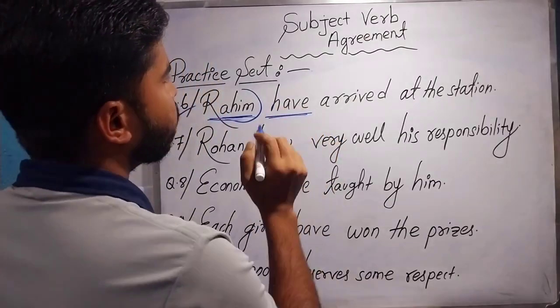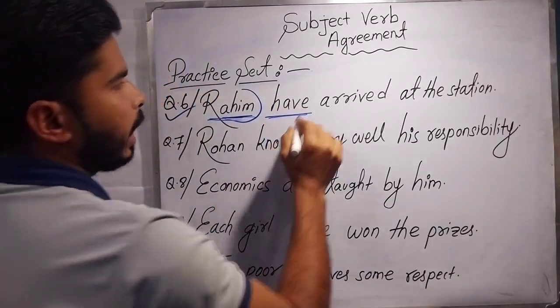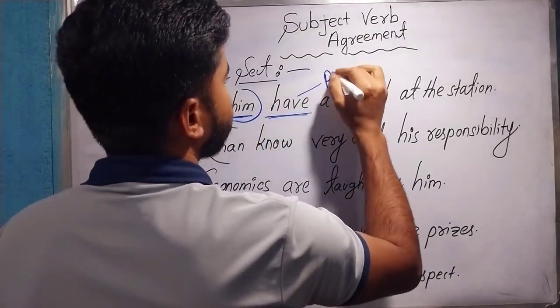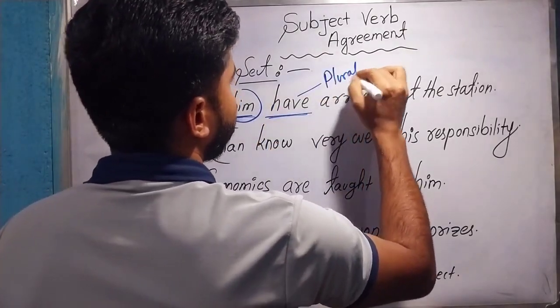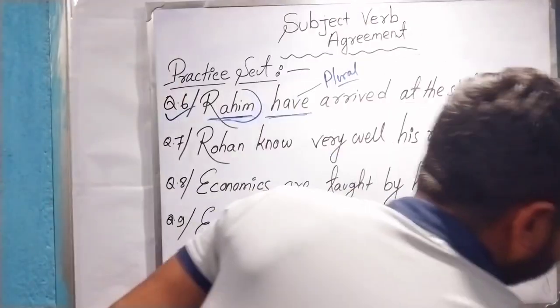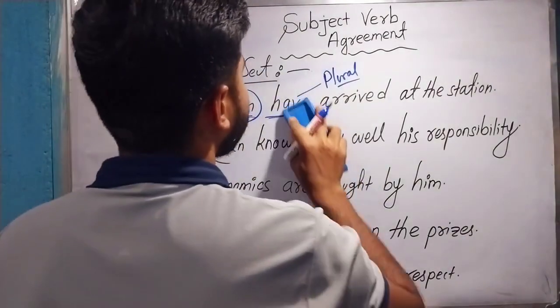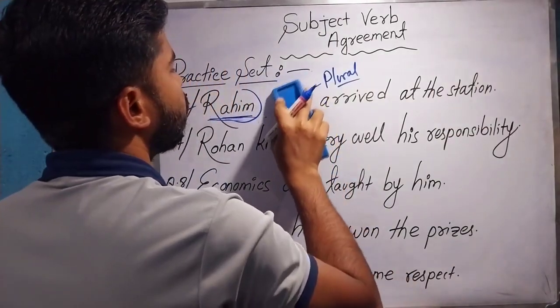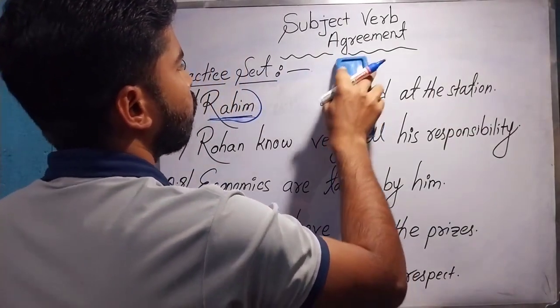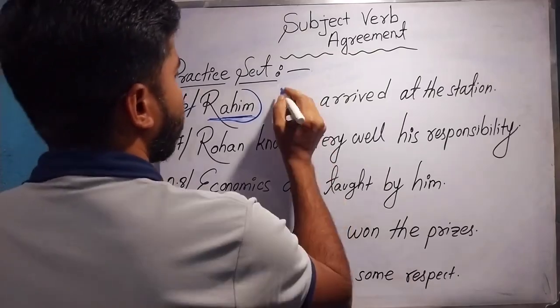And we know that have is not singular, but refers to plural form. As the subject is singular, we can't put the verb into plural. So the answer will be has.